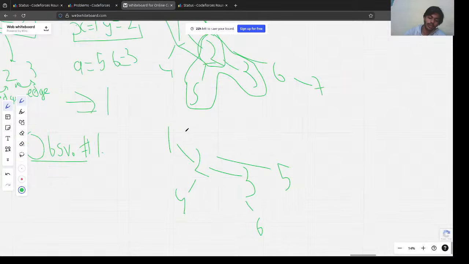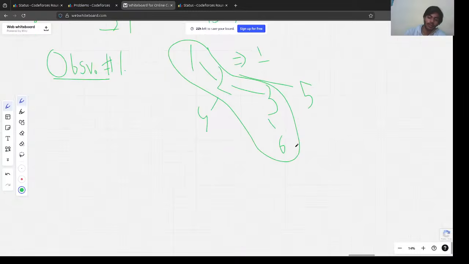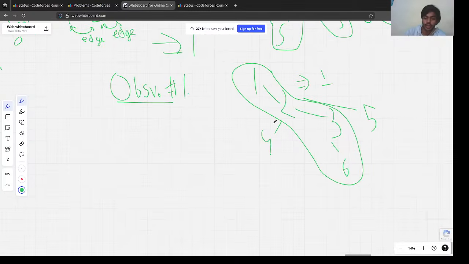Got it. You chose this path 1 2 3 6 and it gave us 1, right? It gave us 1. So let's say we chose this path 1 to 6 and we were lucky, in the first try we got 1 as an answer. Now how can we find the answer? Like how can we find what the path would be?